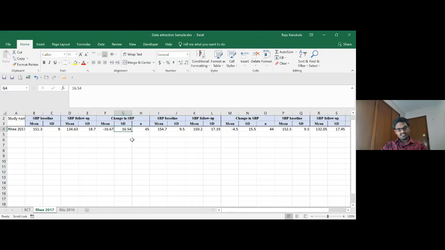And similarly, SD is computed again from the SD calculator provided by the Cochrane group. So these values I captured in the same way. This minus this, this minus this, is going to give minus 4.5. These change in SBP values are presented here.